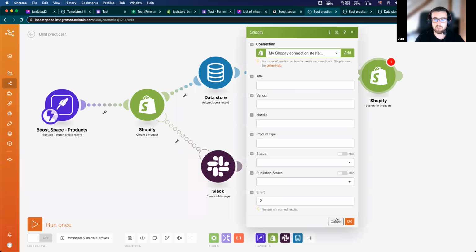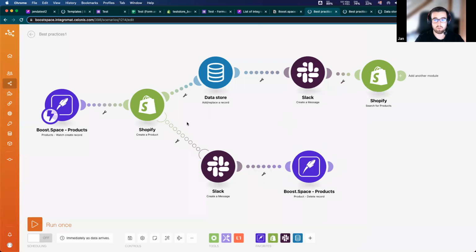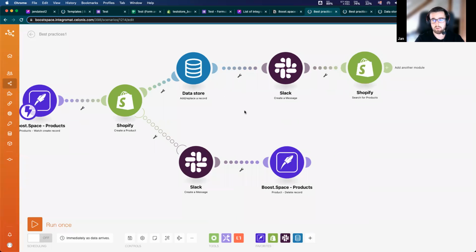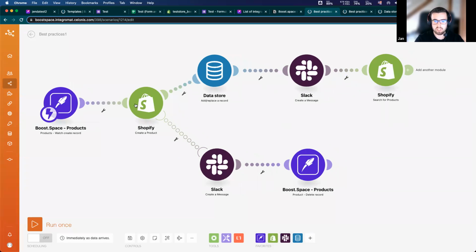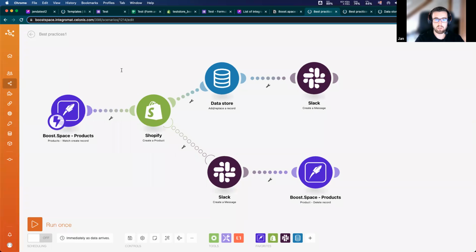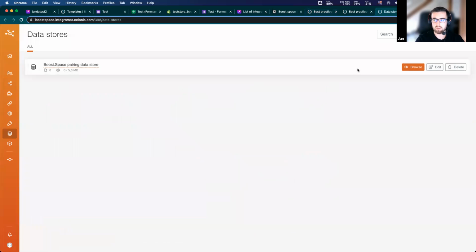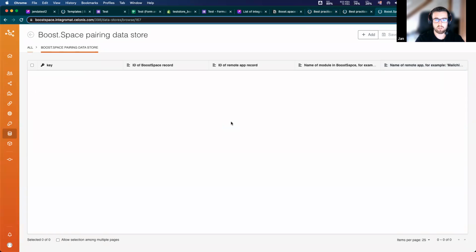I want to receive the exact product and not make any mistakes. So this is why I'm using the data store, and this is why I'm storing the IDs of these two products from these two modules. Okay, so we have already prepared this BoostSpace pairing data store with the data structure of key. This is something that is every time like the ID of the data store, and these are our columns.